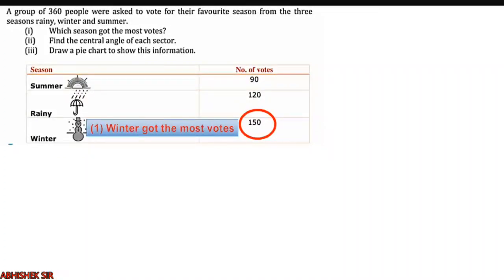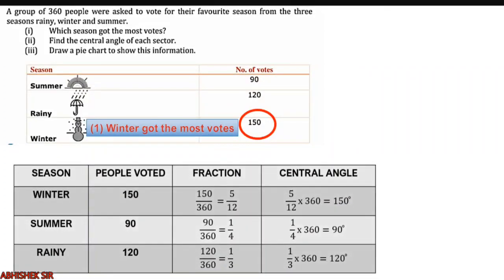Now students, the most important part of this pie chart. Find the central angle of each sector. Now let us see how it is done. It is done in tabular form. You focus on the table. The first column is for season, right? The data, winter, summer and rainy, I have written.